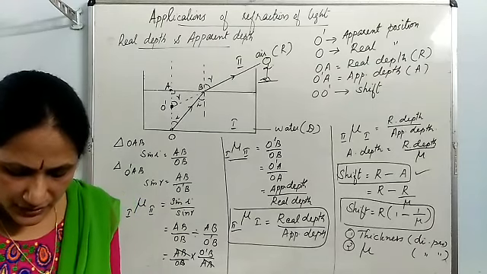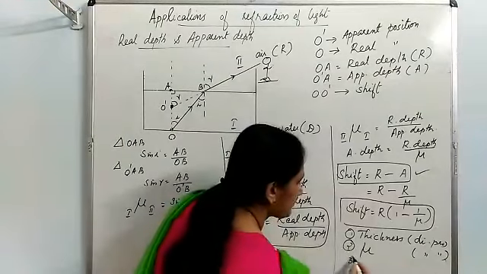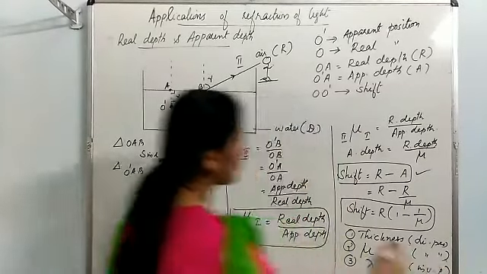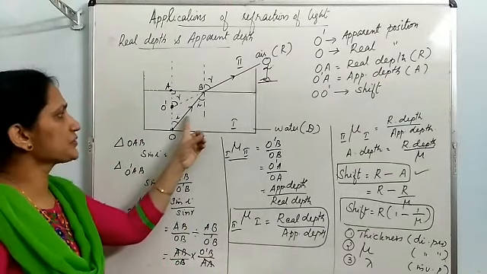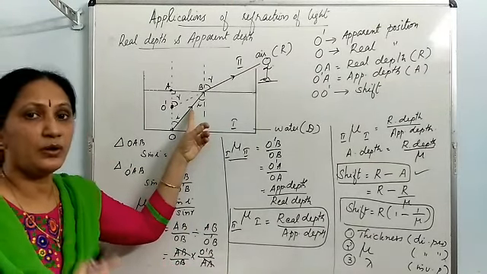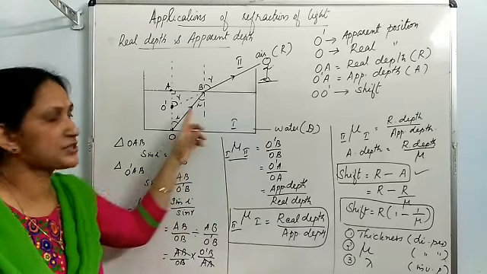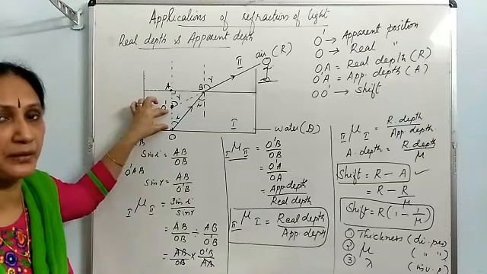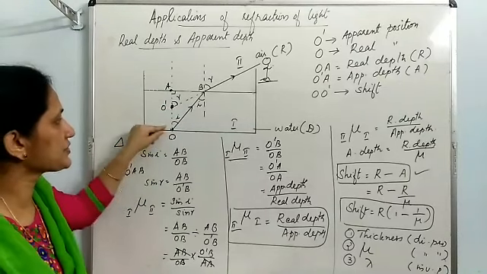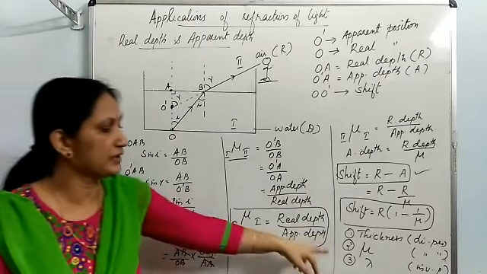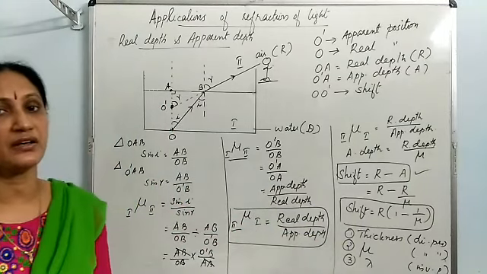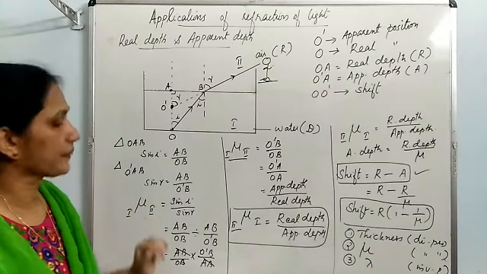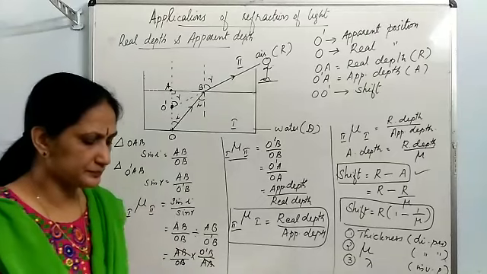Then third factor, wavelength of the light used. That is inversely proportional. If this light used is of low wavelength like violet, the shift happening will be more. Less the wavelength, high will be the shift happening. For red color light, the shift happening will be low. Remember, wavelength of the light and the shift are inversely proportional.